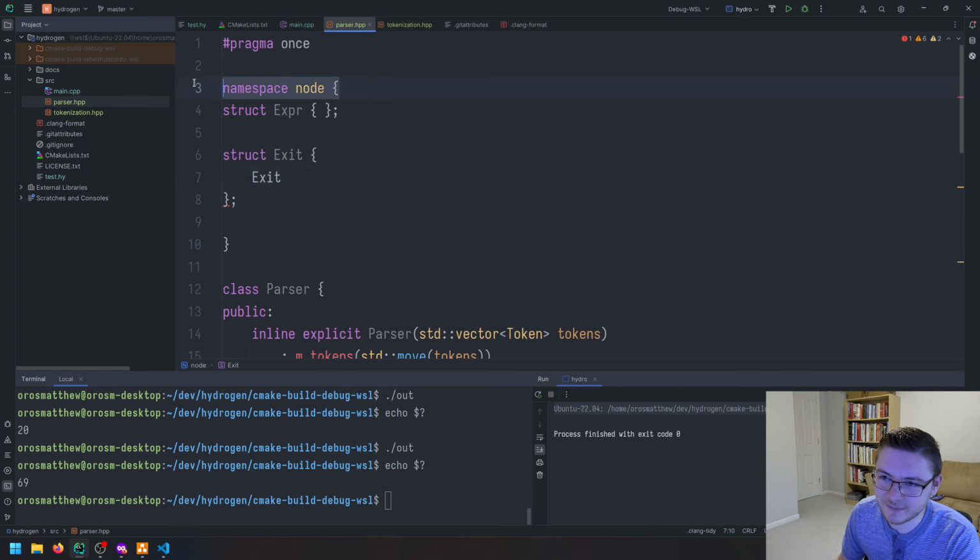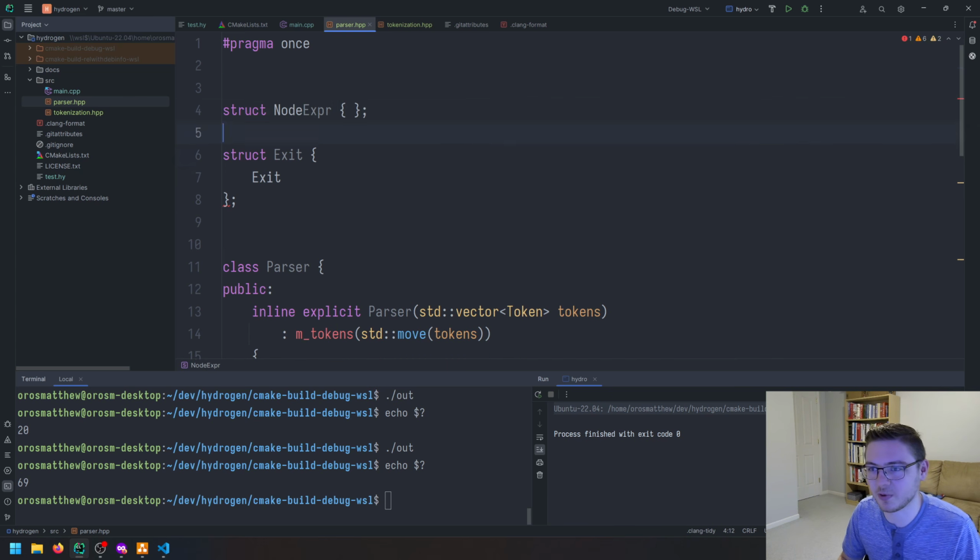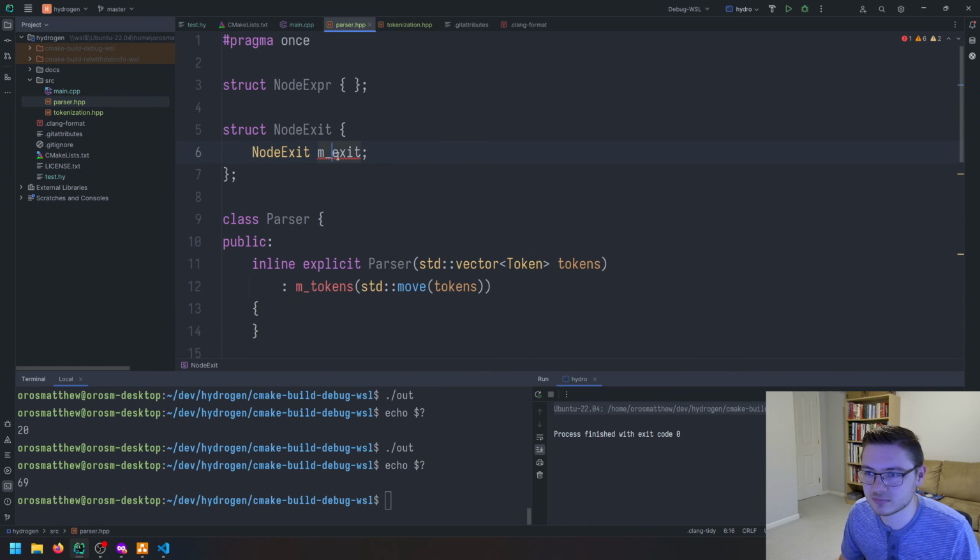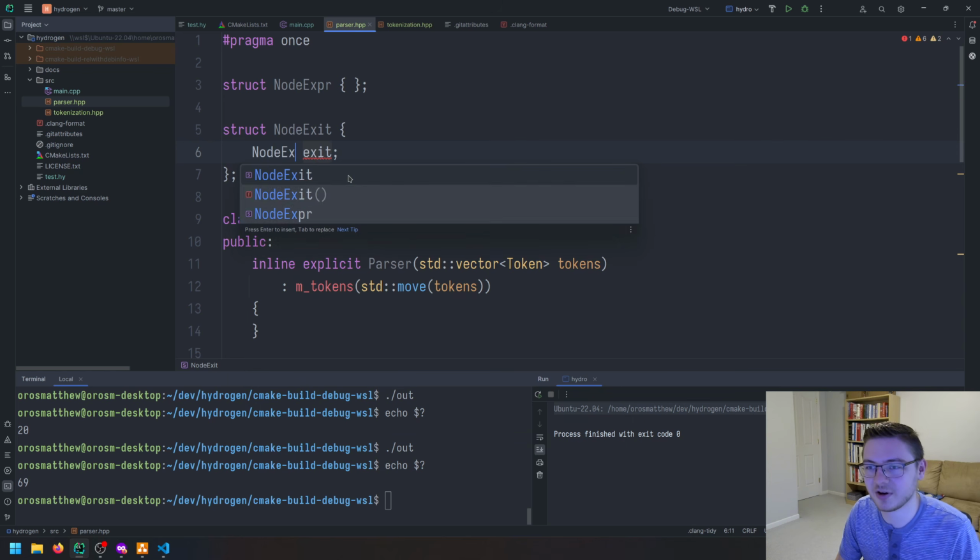I'm not liking this. I think what I want is I'm just going to prefix everything with node. I think I'm going to do that. And then we'll just do exit. We won't do M because it's a struct. Okay, I put it in the wrong thing. This should be a node expression. Node expression, and then expression.